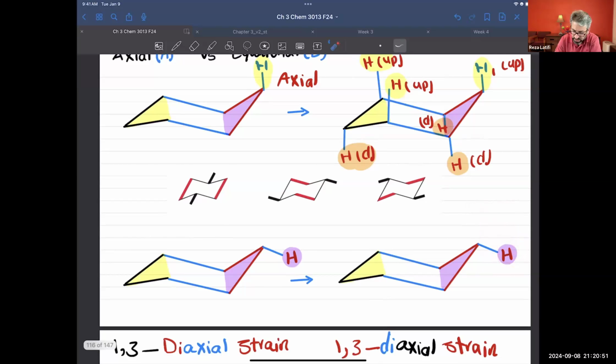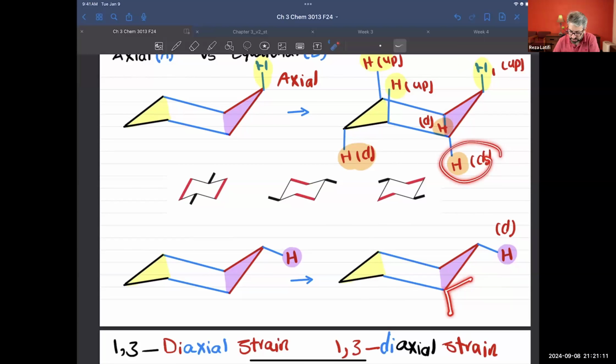Where is the second hydrogen? Remember that now the second axial is here, so that's going to be axial. Where do you want to put the equatorial? The equatorial should be there.